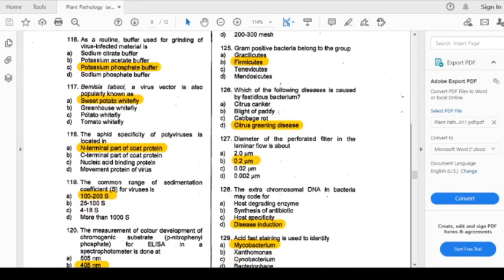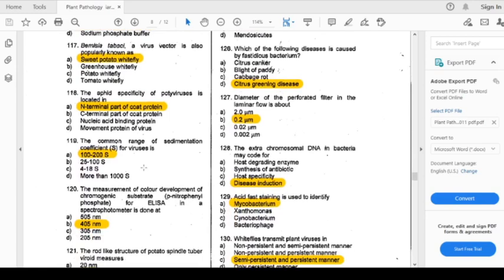Question number 118. The aphid specificity of virus is located in: the options are N-terminal part of the coat protein, C-terminal part of the coat protein, nucleic acid binding protein, and movement protein of the virus. The answer is N-terminal part of the coat protein. The common range of sedimentation coefficient for viruses is: the options are 100 to 200S, 200 to 500S, 480S, and more than 1000S. The answer is 100 to 200S.